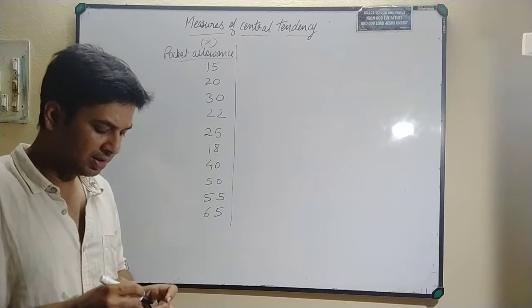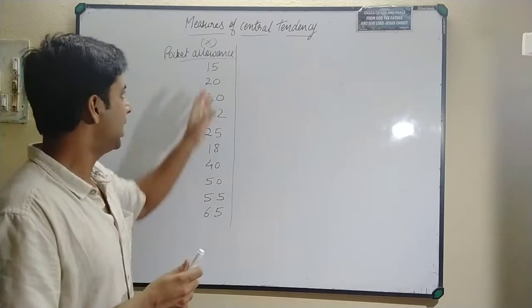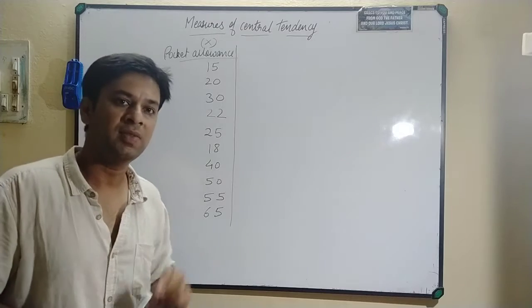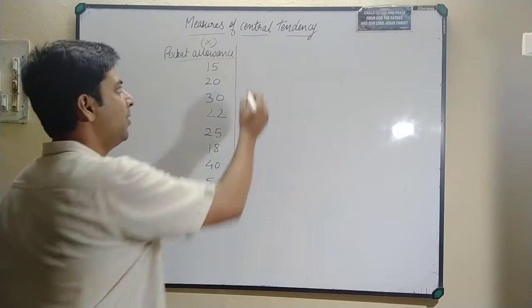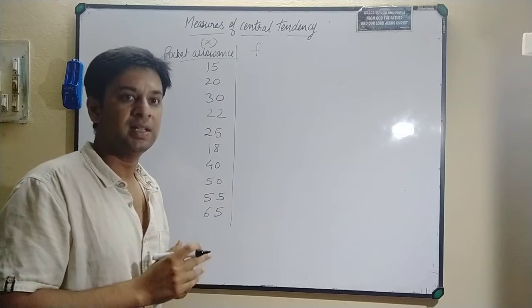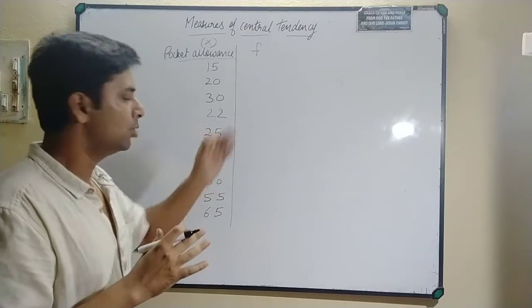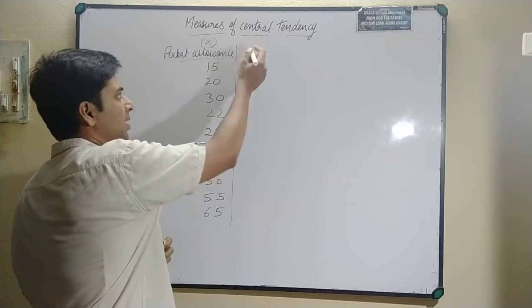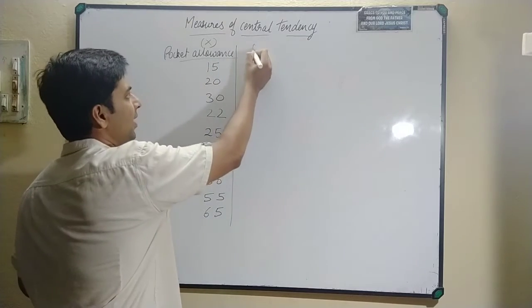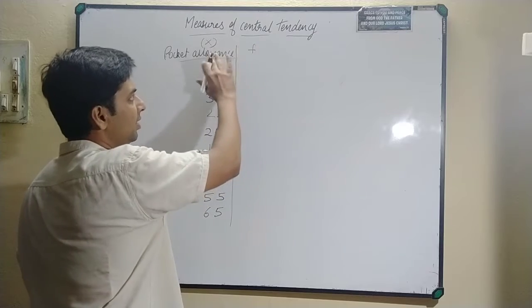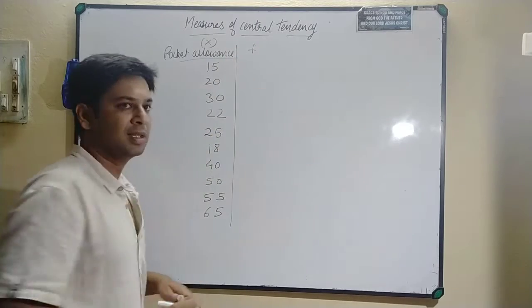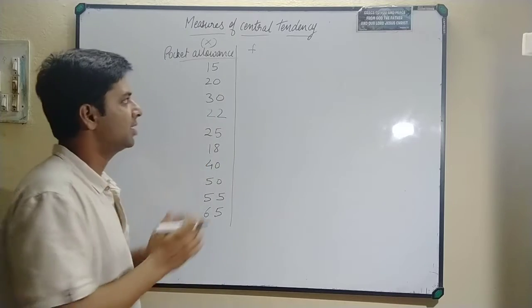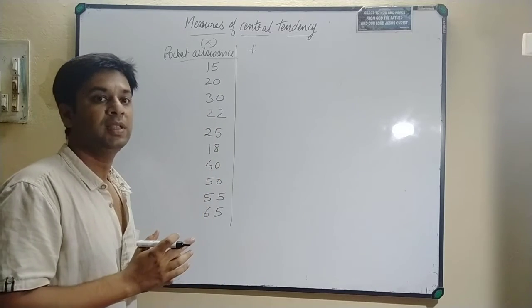In the case of discrete series, there will be some x values, and against them some number of observations will be given in the form of frequency. Later on I will tell you with examples of discrete series also. As of now, this is the example of individual series. If you find a frequency against the x value, which is the number of observations, that will be the condition of discrete series.